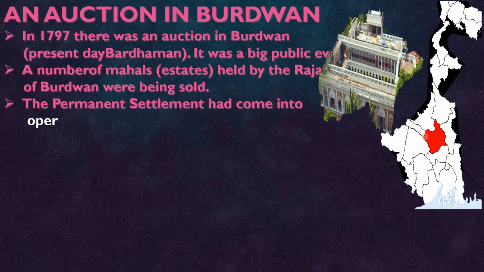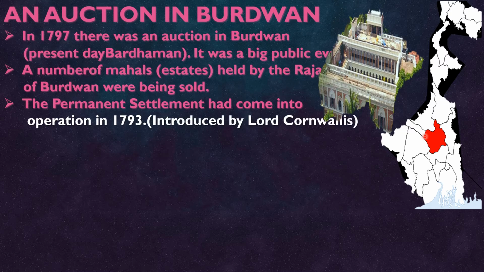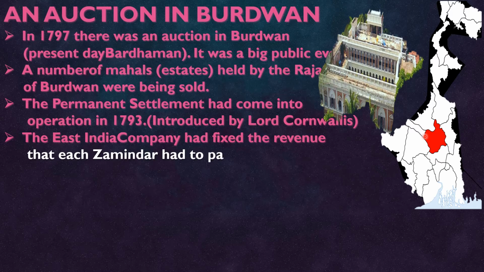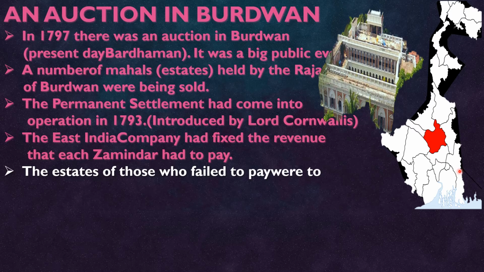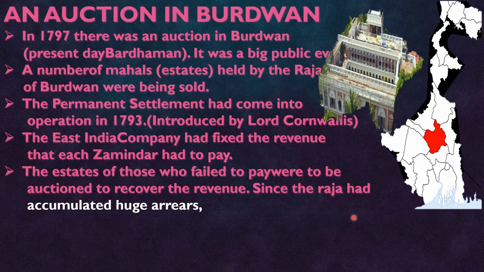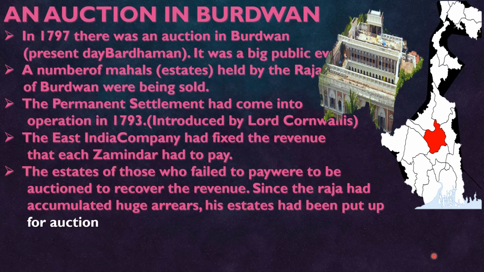The permanent settlement had come into operation in the year 1793, which was introduced by Lord Cornwallis. The East India Company had fixed the revenue that each Jamindar had to pay. The estates of those who failed to pay were to be auctioned to recover the revenue. Since the Raja had accumulated huge areas in his estates, they had been put up for auction.